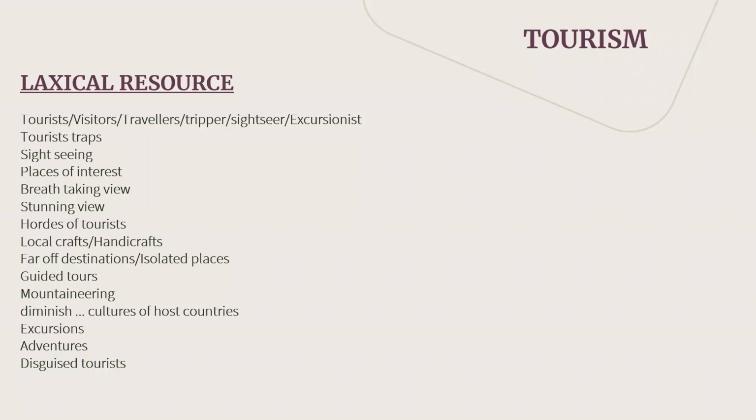Then another example of a disguised tourist is a terrorist. That is the best example, and it is very risky when you are promoting tourism. So disguised tourism, the disguised tourist, is very risky for the government.